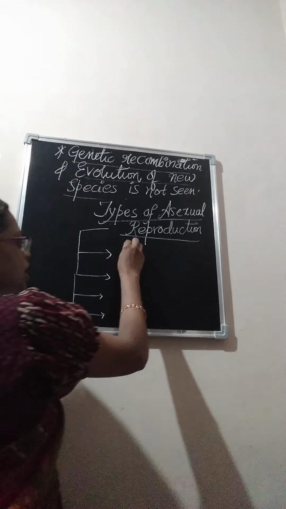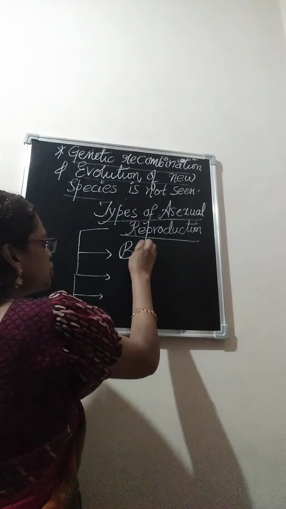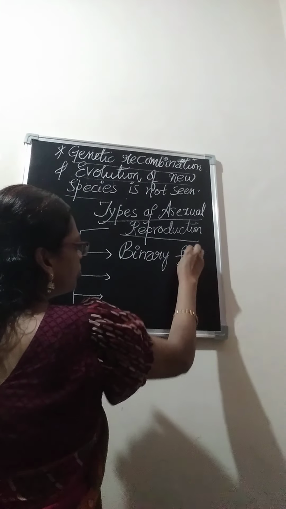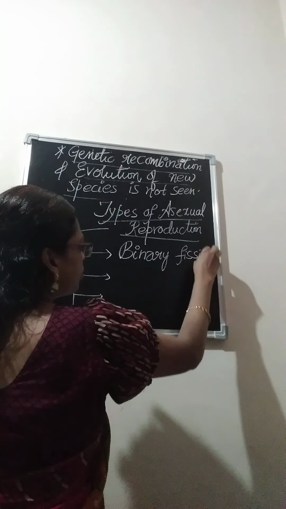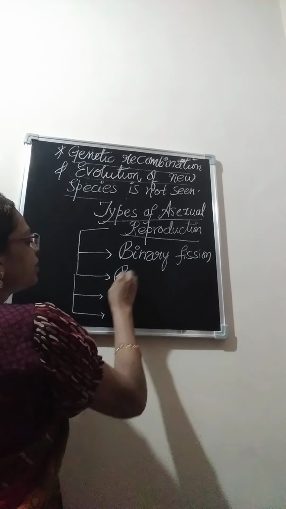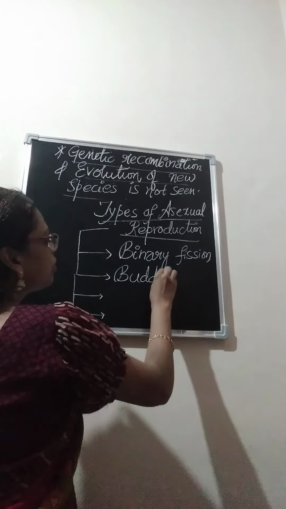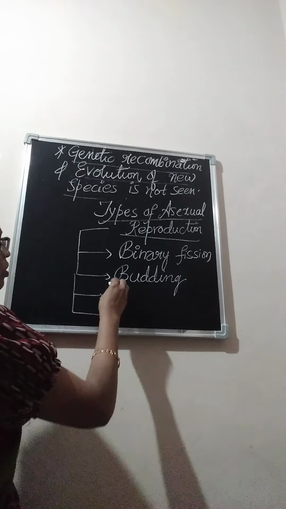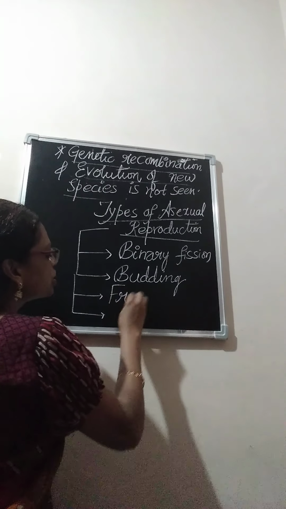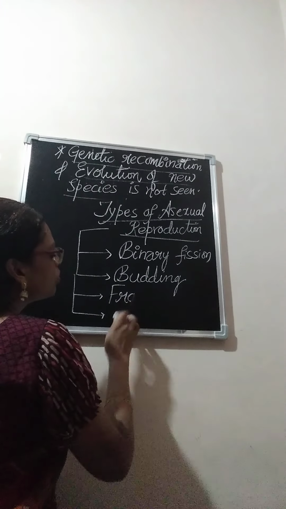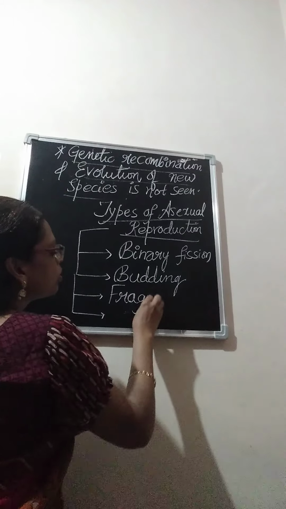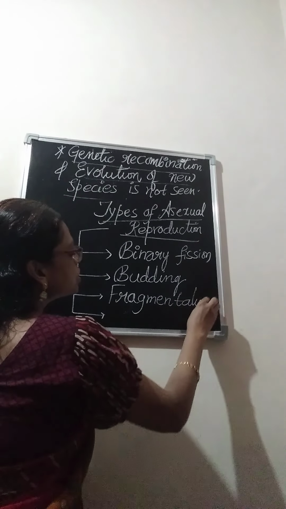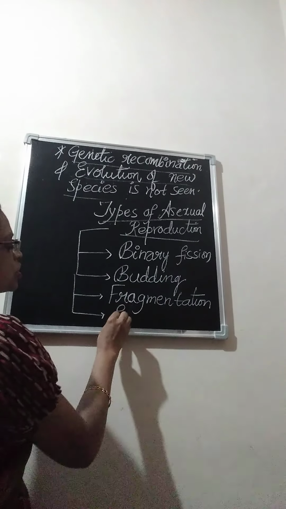That is binary fission, budding, fragmentation, spore formation.